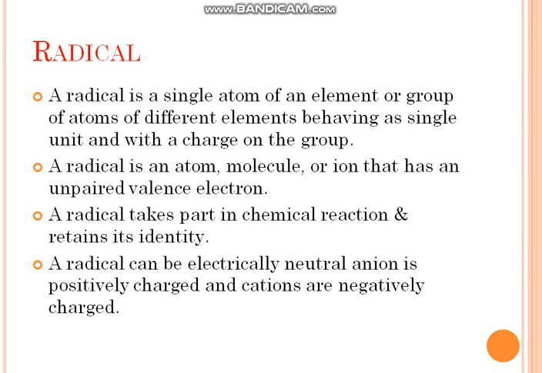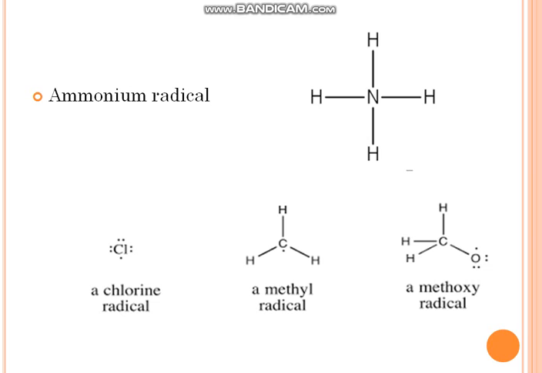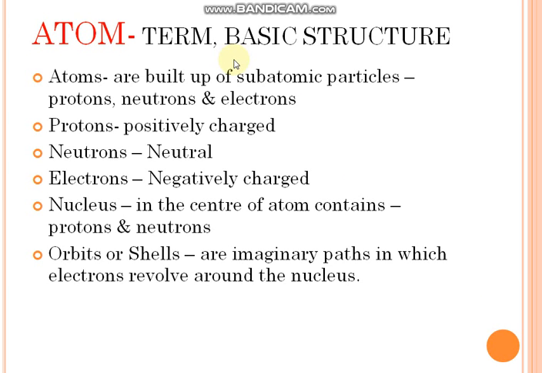A radical can be electrically neutral. It may have no specific charge, or it may be that anions are positively charged or cations are negatively charged. Anion is always positive and cation is always negative. So a radical can be electrically neutral or may have a charge on it. So this is the ammonium radical, this is the chlorine radical, this is the methyl radical, and this is the methoxy radical.